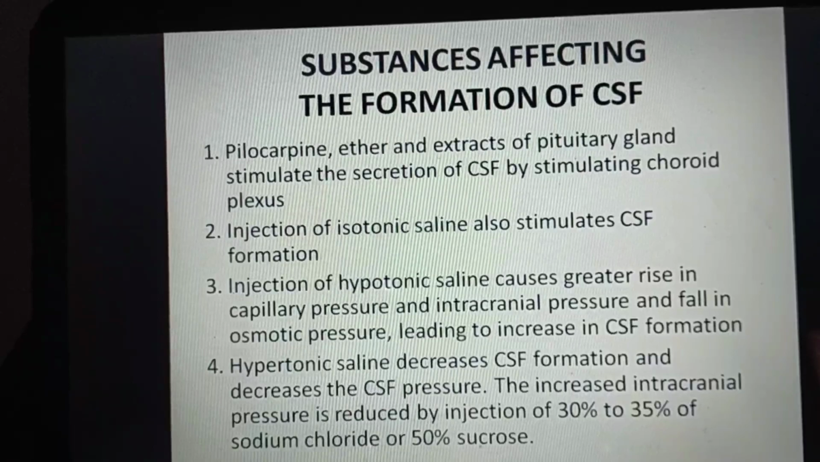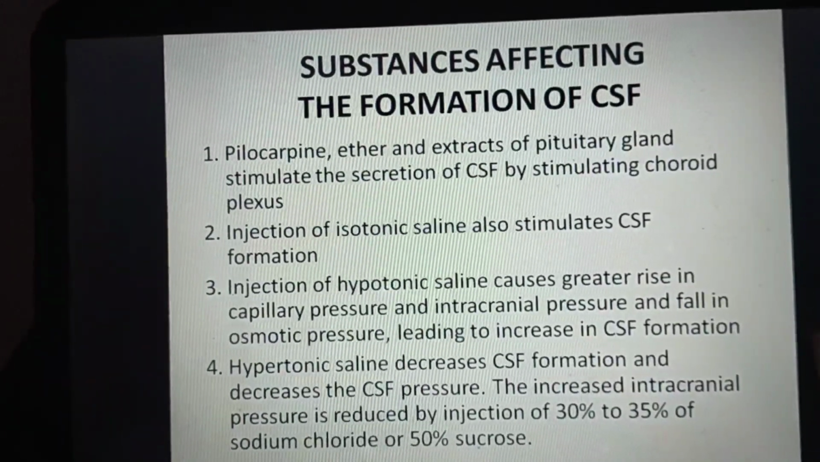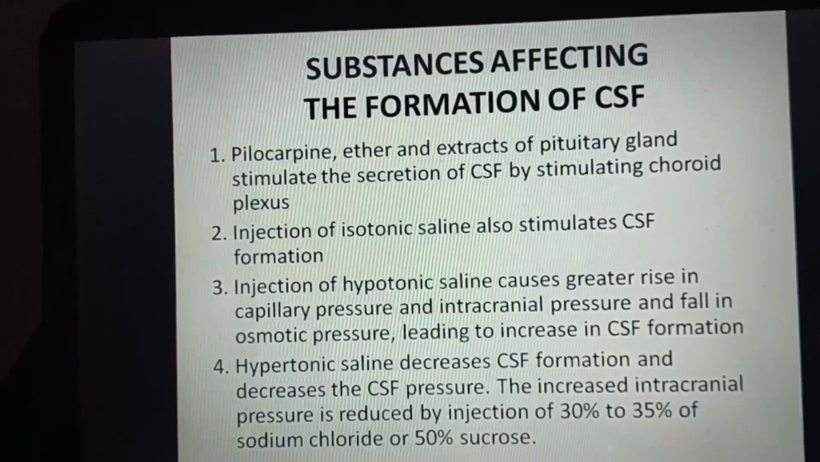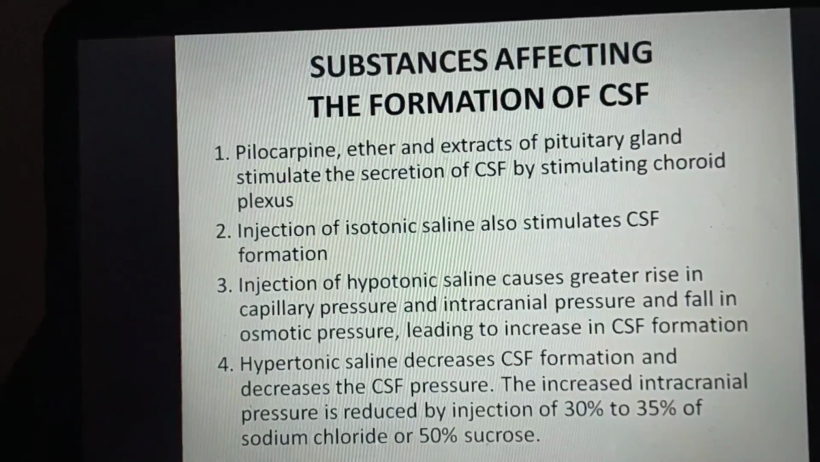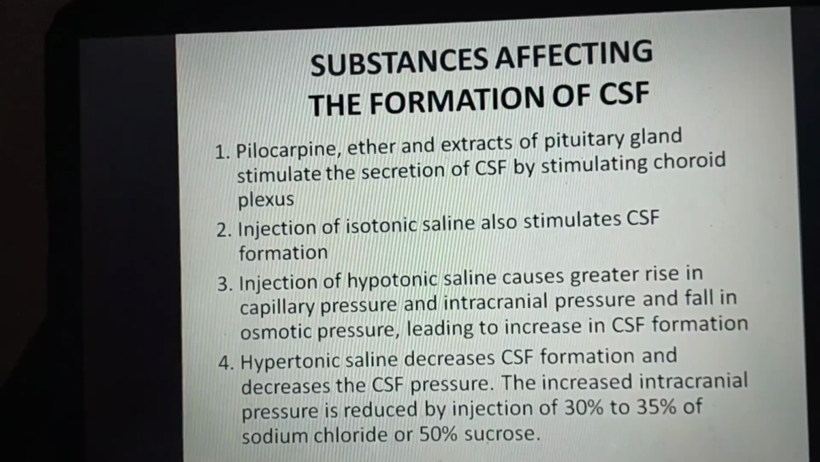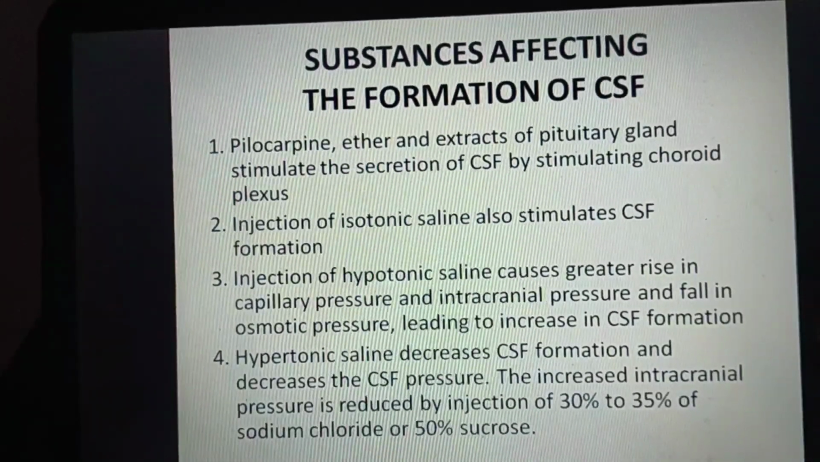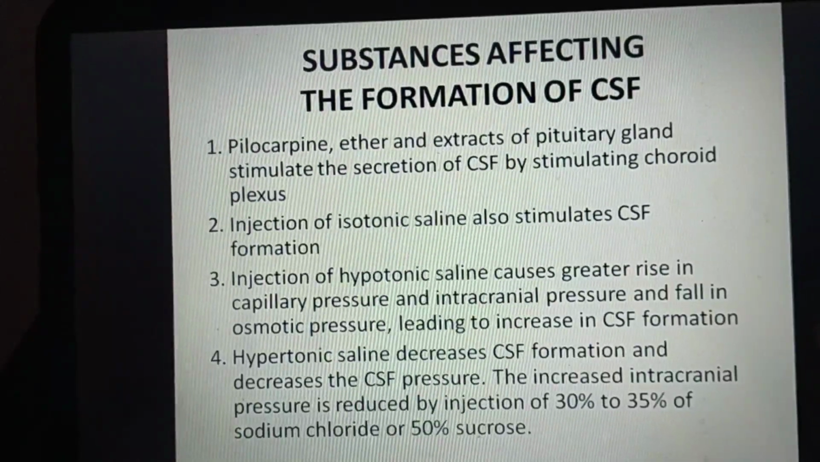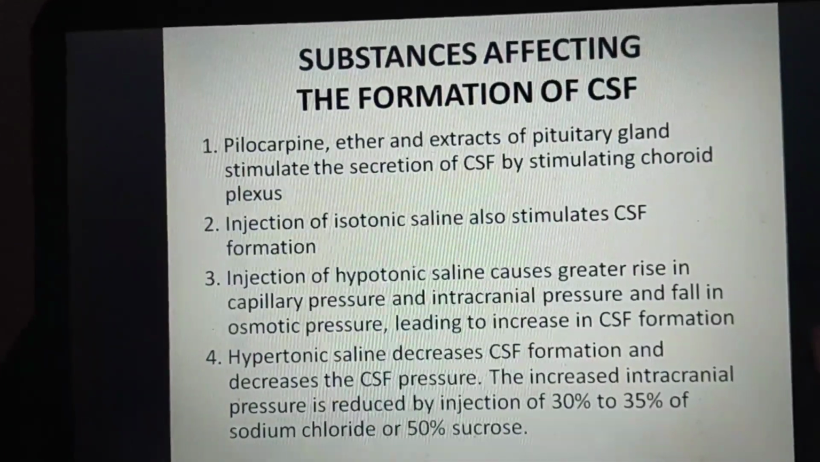Injection of hypotonic saline causes a greater rise in capillary pressure and intracranial pressure and a fall in osmotic pressure, leading to an increase in CSF formation. Hypertonic saline decreases CSF formation and decreases the CSF pressure. The increased intracranial pressure is reduced by injection of 30% to 35% of sodium chloride or 50% of sucrose.